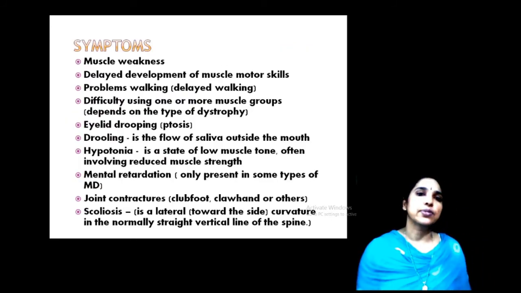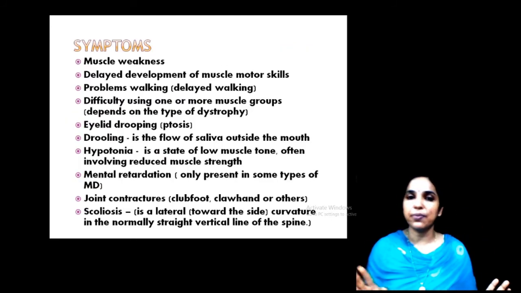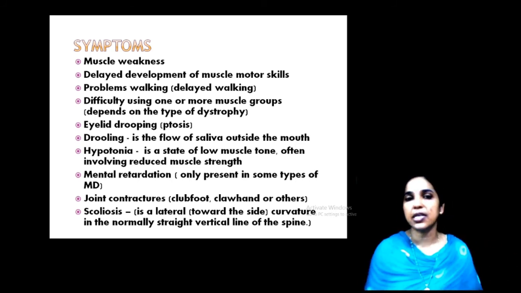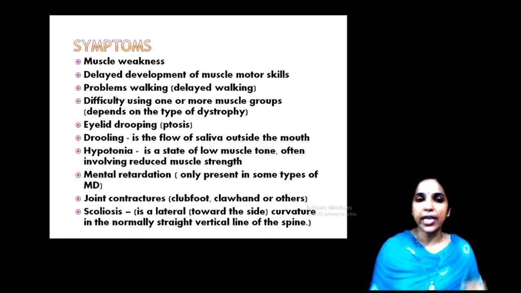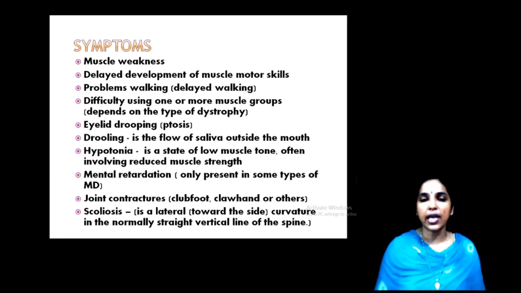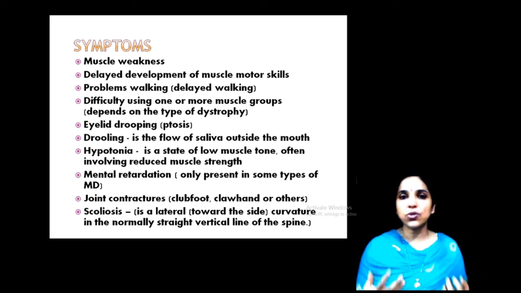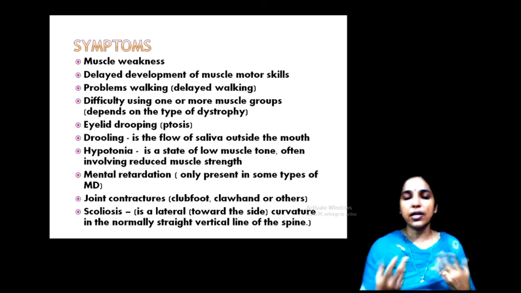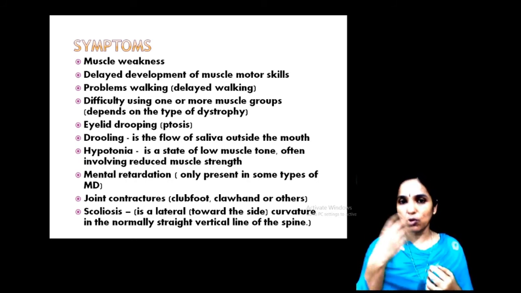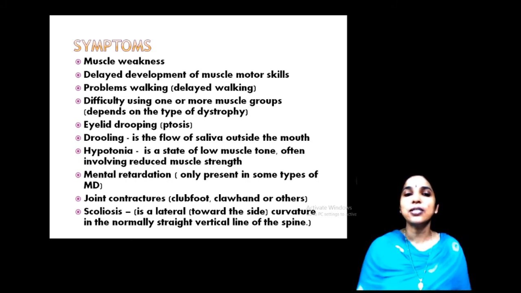What are the symptoms? Muscle weakness is the main symptom. Then delayed development, motor skills, all types of skills delayed. Problems in walking, difficulty in using one or more muscle groups. And eyelid drooping, so it will always droop down and be difficult to open. Then drooling, a continuous flow of saliva outside the mouth that cannot be controlled.